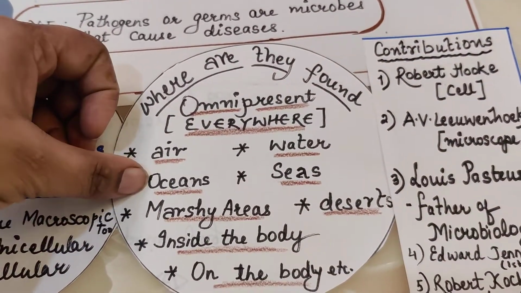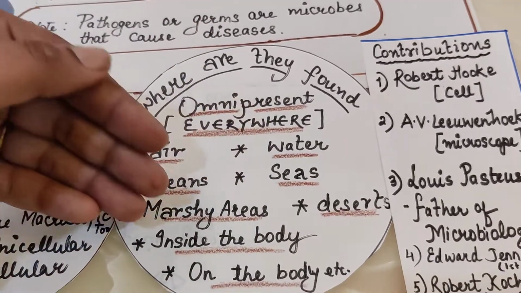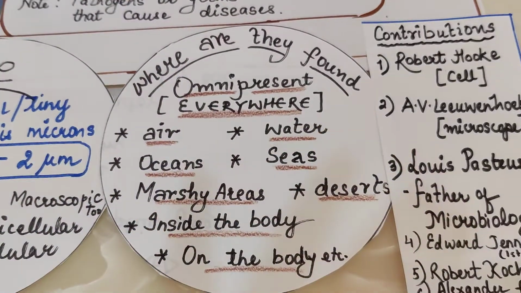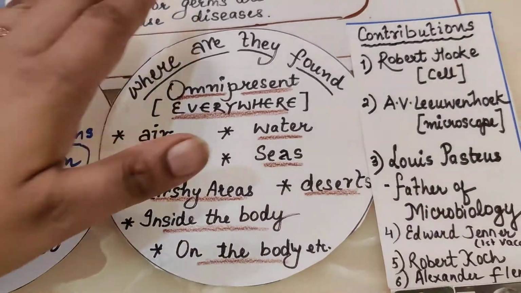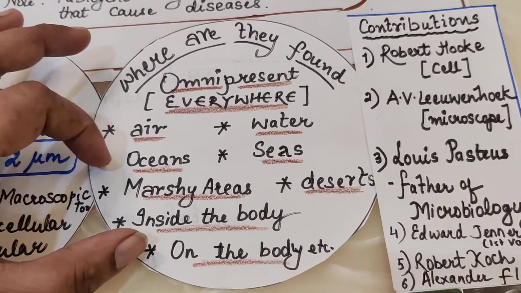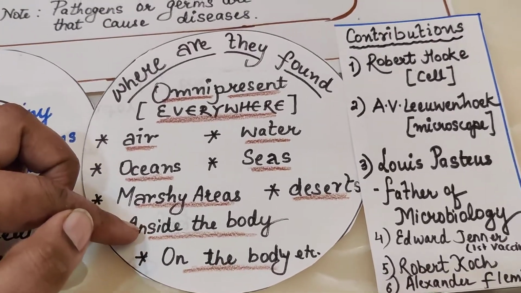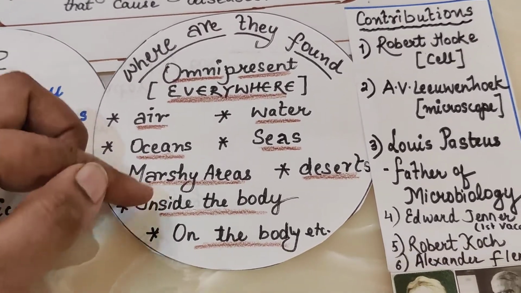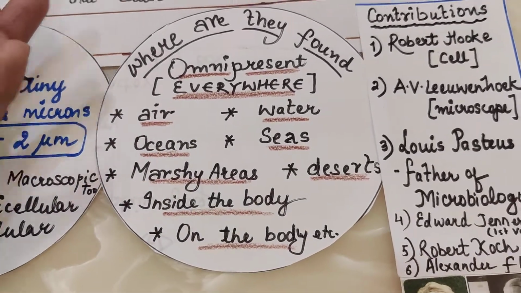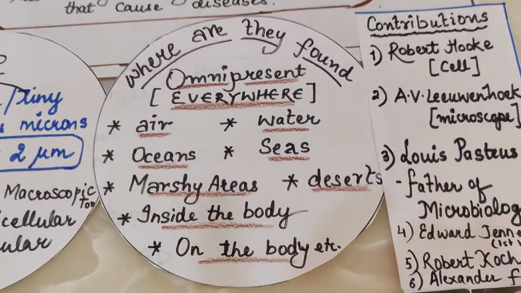They are present in air, oceans, that is sea water, saline water, fresh water, marshy areas, deserts, hot regions, very cold regions, polar lands, grasslands. The paper was getting short, so I have just squeezed down my answer to 7-8 points. You can add more. Inside the human body, inside the animal's body, in the intestine, it can be on the body, like when the bread is getting rotten, you can see that fungus growing over there. So they are found everywhere.